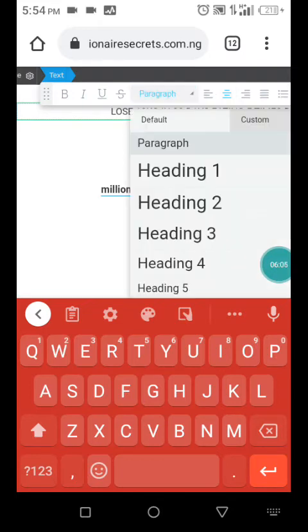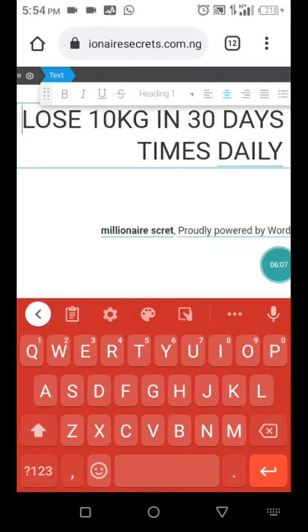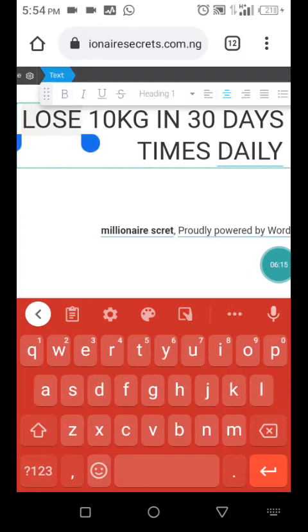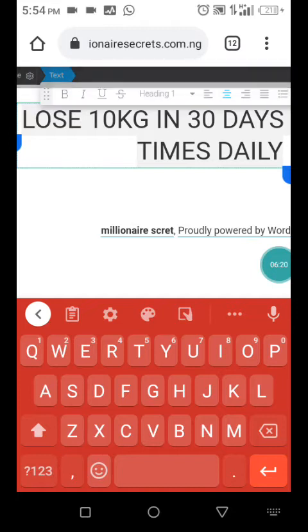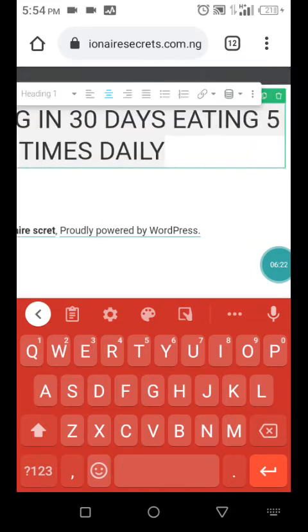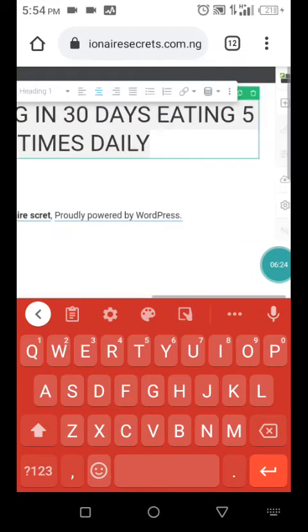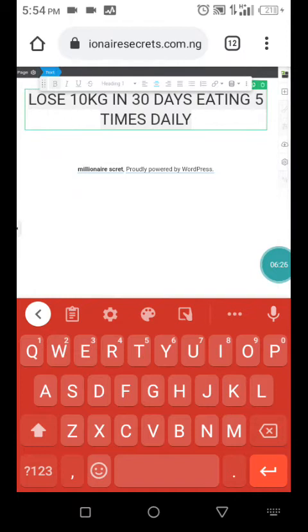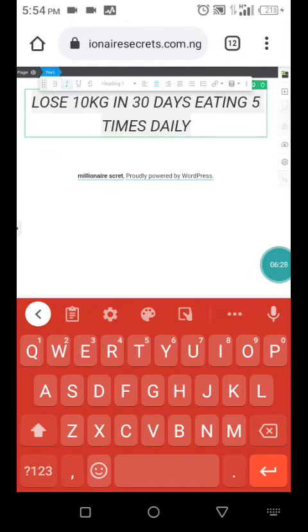Now let's make it a heading one, so that it will become very, very big. You want to bold it. This is bold here. But before you click bold, you need to highlight your text, except you want to use it for a new text that is just coming up. So you see, it becomes bold. You want it to become italic, that is this. You want to underline it, that is this. You want to strike it through, that is this.